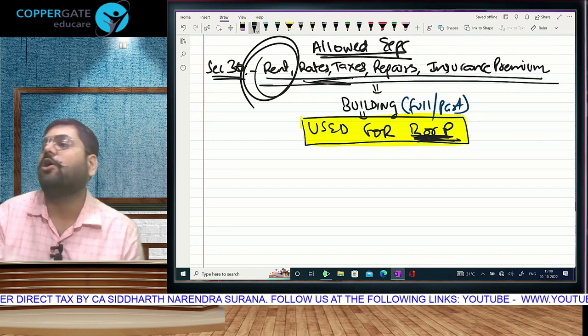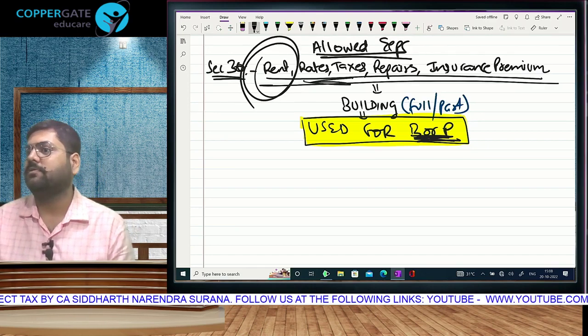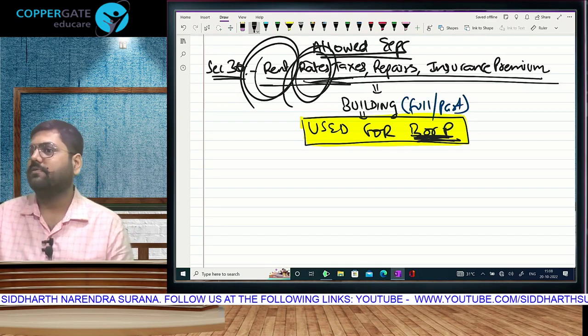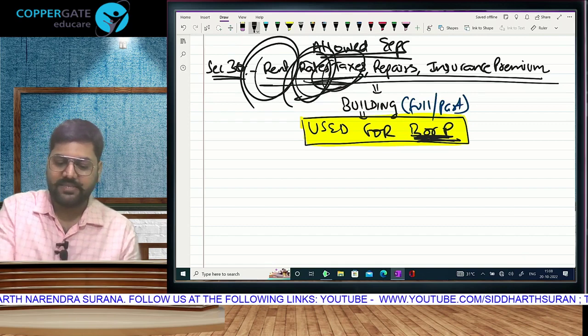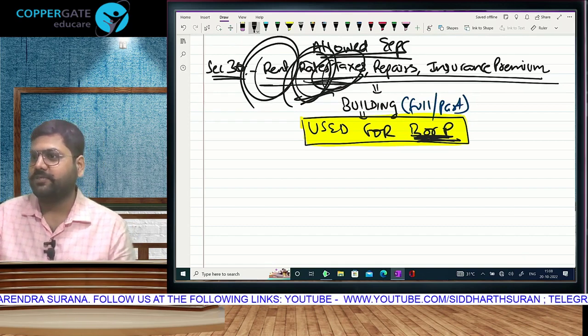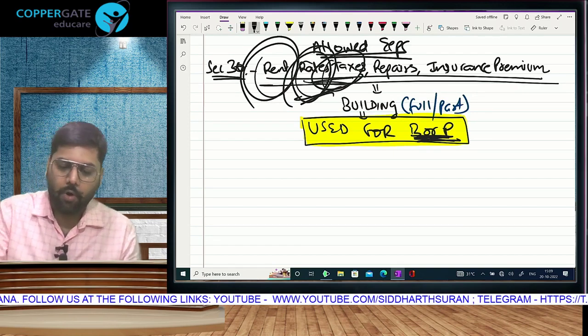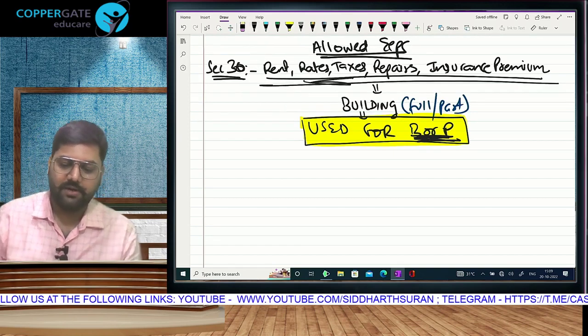rent may come, may not come. If it is your own office, there will be no rent. But this property tax you will have to pay for your own office. This property taxes, the annual rates, the annual maintenance, you will have to pay for your office, no? You understand? So office हुआ तो it will come here.